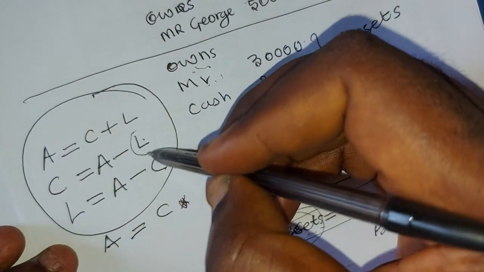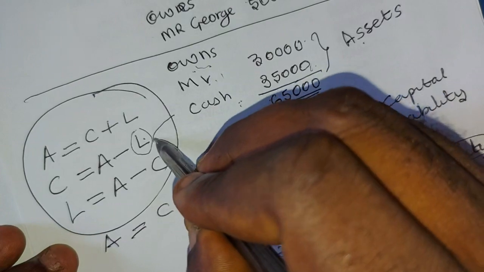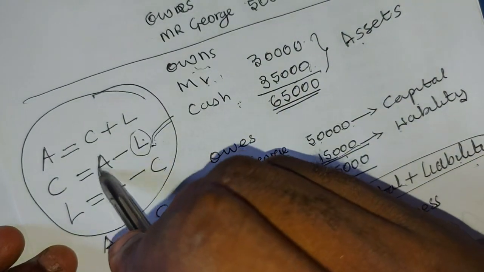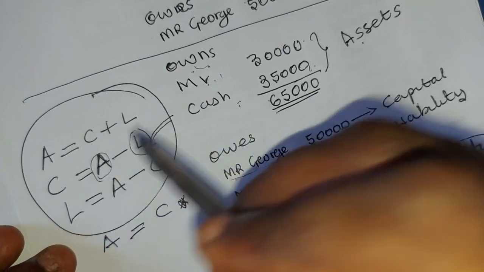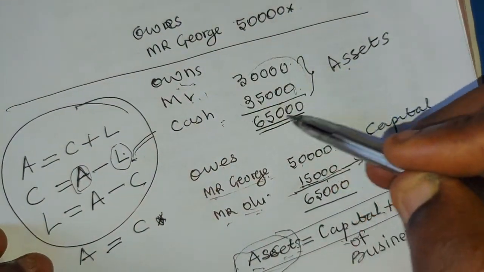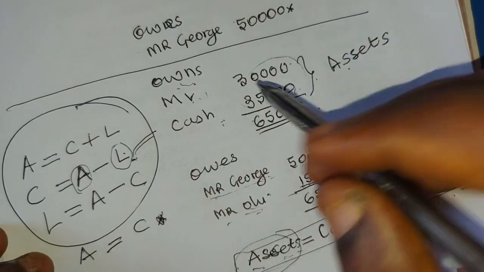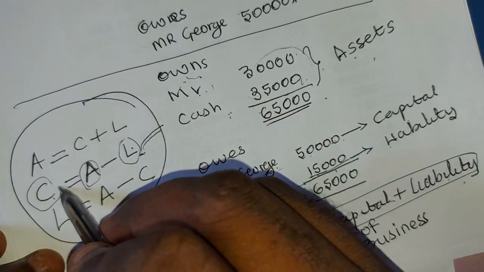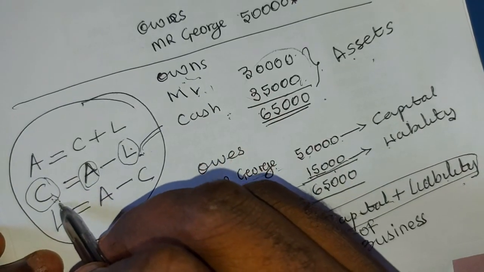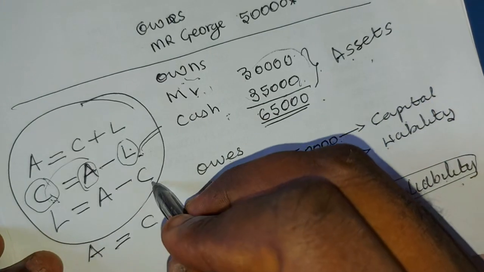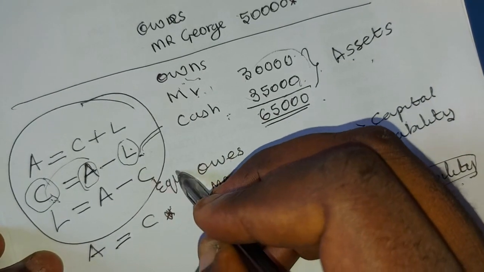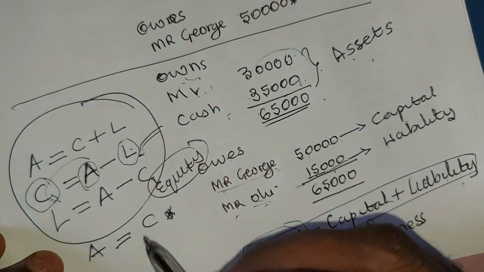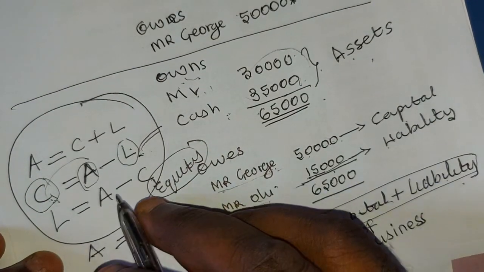So what is liability? Liability means indebtedness of the business. Assets are the properties owned by the business. Then capital is the amount invested into the business, and it is also called the equity. That is what belongs to the owner, to the shareholder. So capital is what belongs to the shareholder.